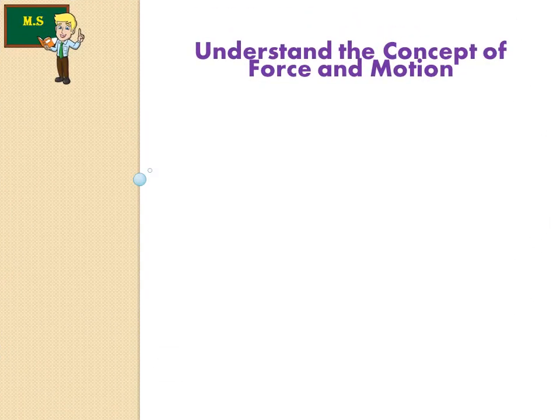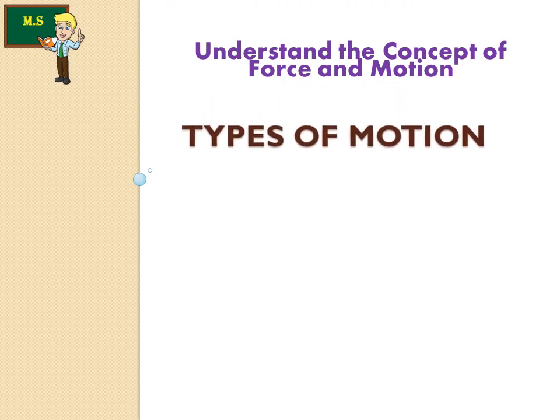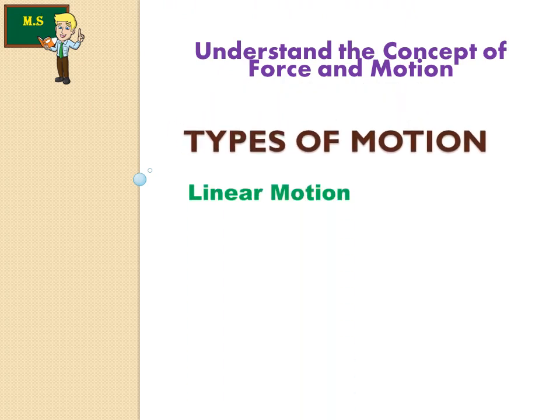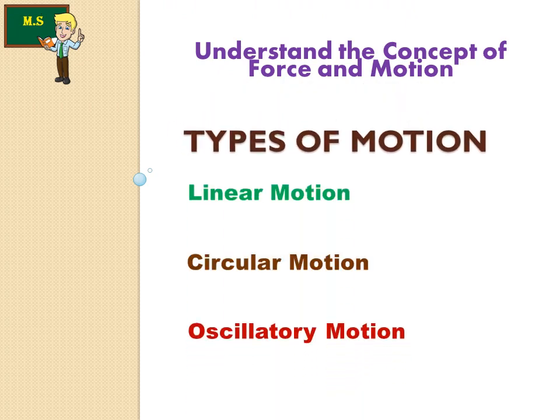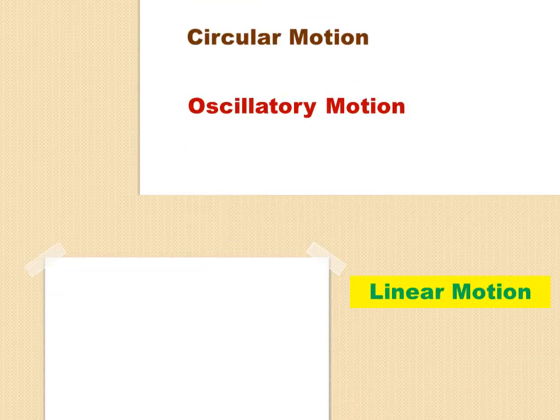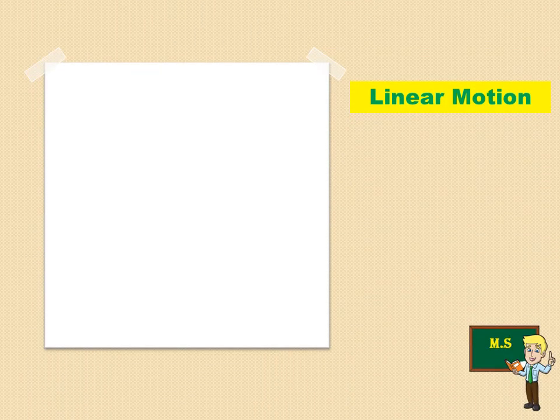Let us understand the concept of force and motion. There are three types of motions. First one is linear motion, second one is circular motion, and third one is oscillatory motion. First of all, see about the linear motion.